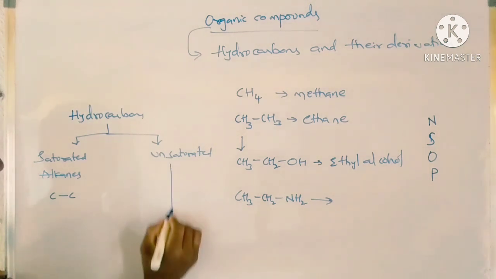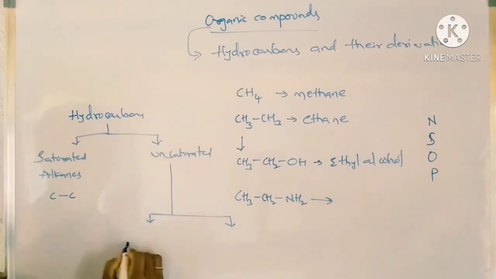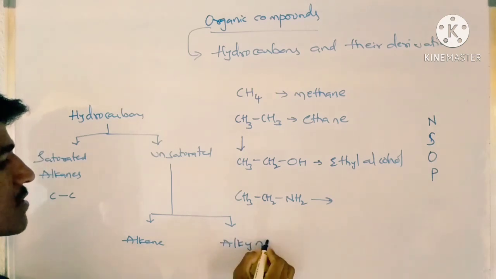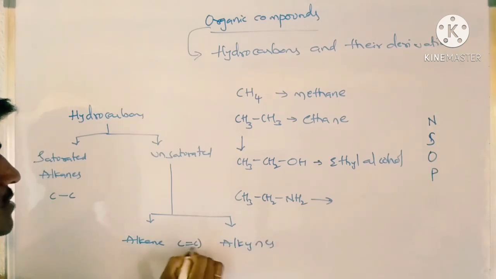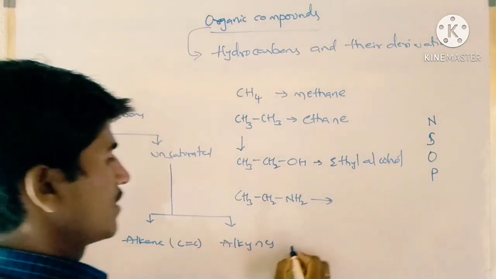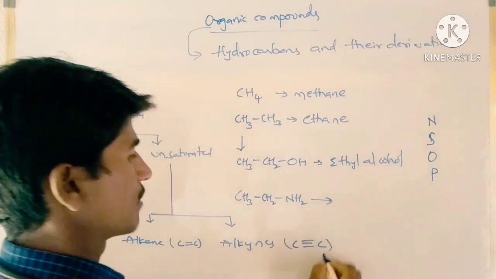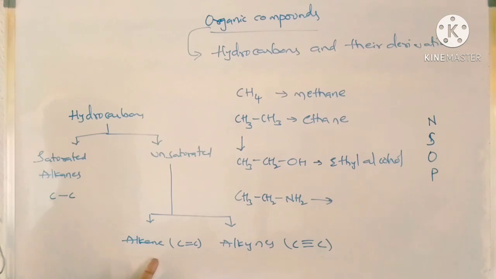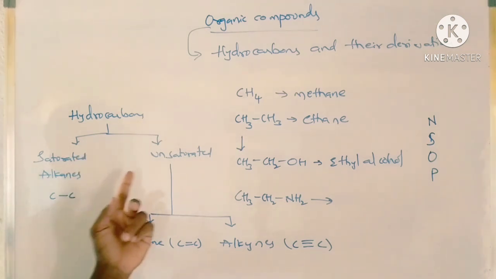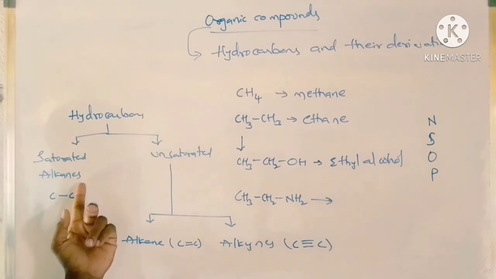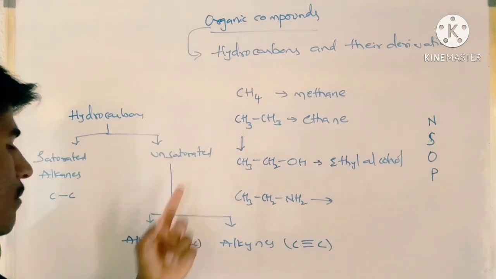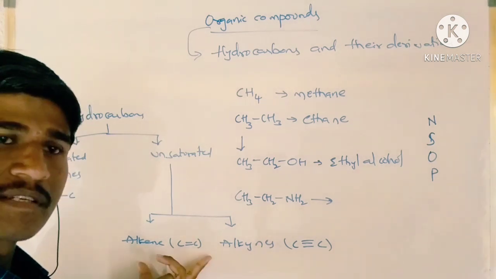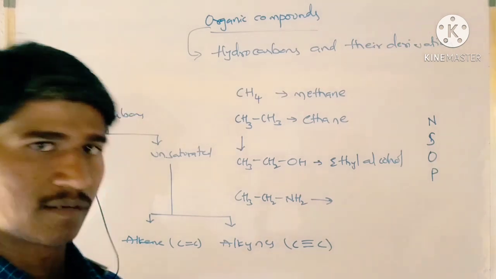Unsaturated hydrocarbons are again classified into two types: alkenes and alkynes. In alkenes, a carbon-carbon double bond is present. In alkynes, a carbon-carbon triple bond is present. So this is the classification of hydrocarbons: saturated hydrocarbons have only C-C single bonds, and unsaturated hydrocarbons are classified into alkenes with a C=C double bond and alkynes with a C≡C triple bond.